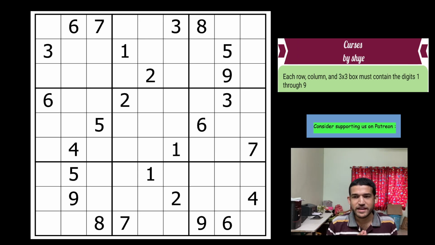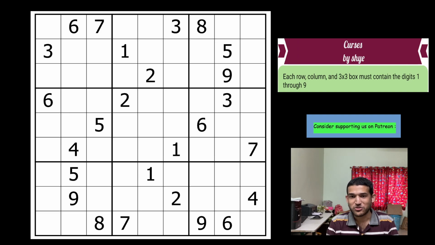This is a very hard classic Sudoku and the author herself had given this a rating of 9 out of 10 on the difficulty scale. To be frank, even the Sudokus which are rated 5 or 4 are quite hard to solve, but you can imagine what happens if it's rated a 9. In fact, I tried this Sudoku myself and I had to approach Shye a total of 3 times.